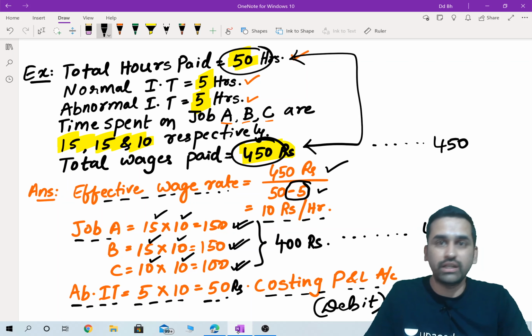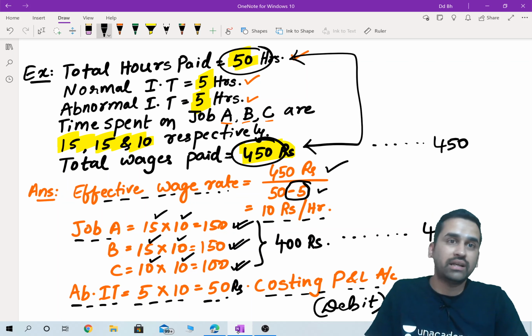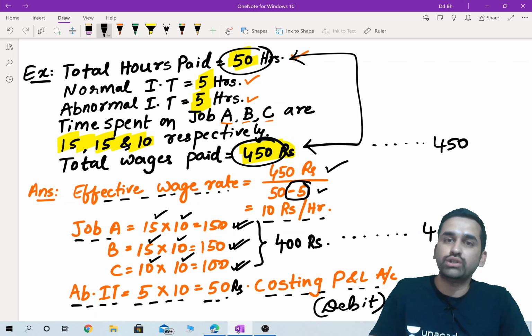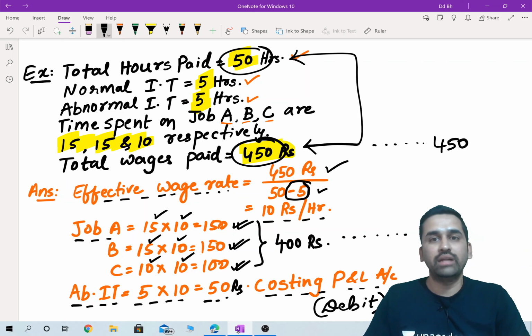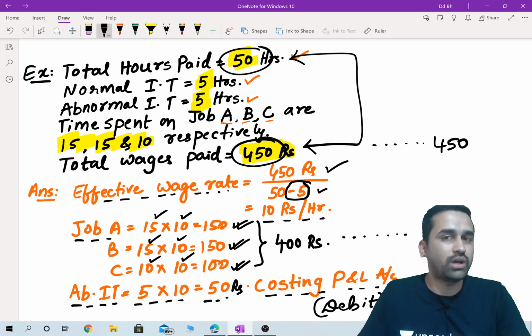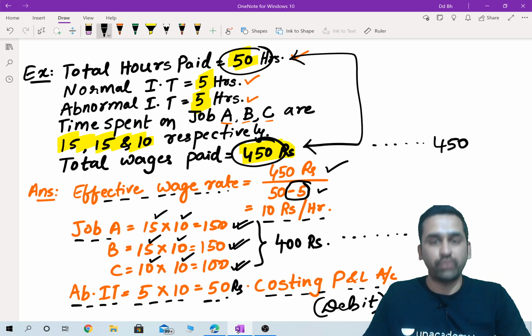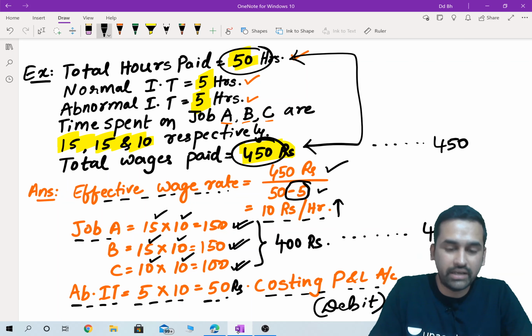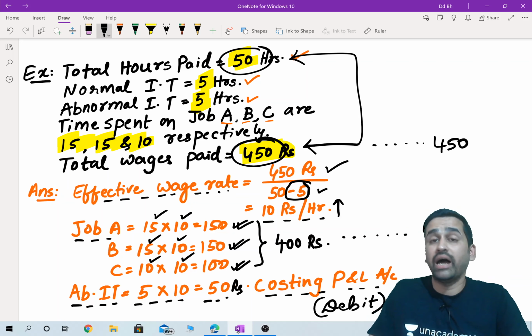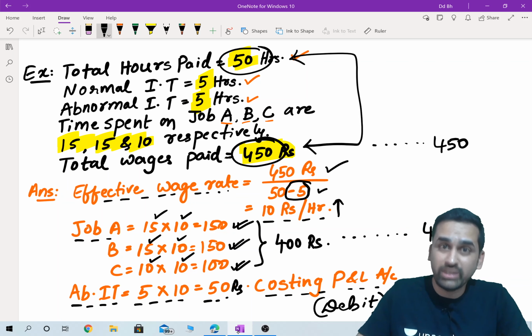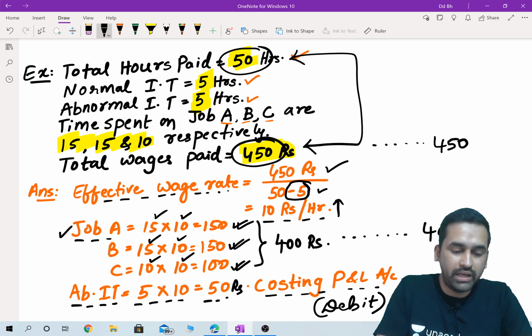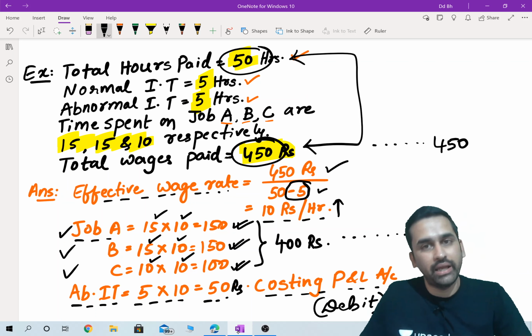Correct? If he is taking a lunch break, he might have completed job A and then gone for lunch break and then started job B. Either A or B or both of them should share the lunch break labor cost also, because it is normal idle time, right? Therefore, I said I will take an inflated rate. Instead of 9 rupees per hour, I took 10 rupees per hour, which indirectly means all the normal idle time cost has been transferred to job A, B and C.